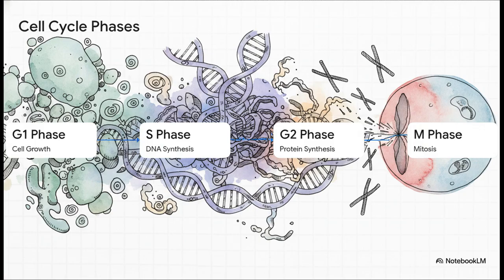But here is a totally mind-blowing fact. The actual M phase division, the physical splitting, only lasts for about an hour. The interphase preparation steps take up more than 95% of a cell's life. It's kind of like a grand stage production, right? The performance goes by in a flash, but the backstage preparation takes forever. During that critical S phase, the amount of DNA literally doubles, though the number of chromosomes stays exactly the same. And because this cycle is so powerful, medical treatments like chemotherapy specifically target these rapidly dividing phases, acting as a checkpoint to stop cells from proliferating out of control.